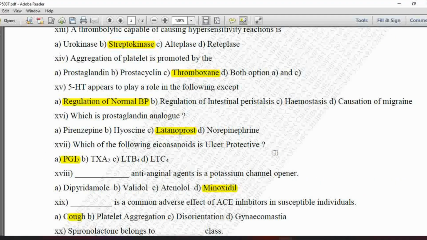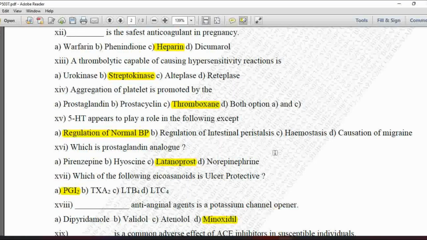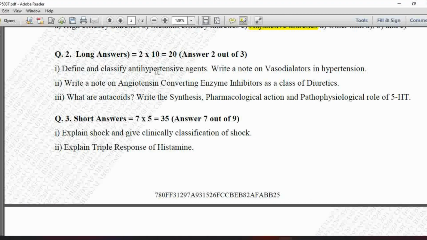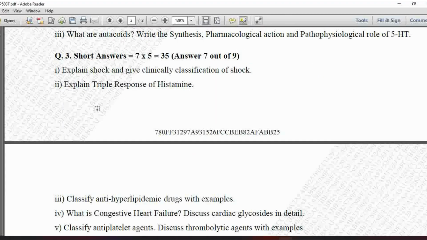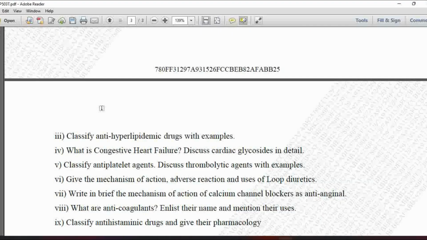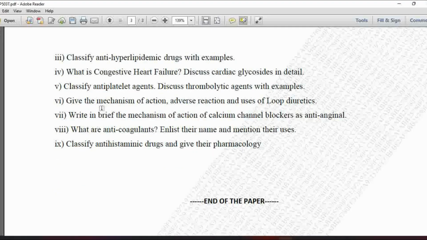So in this way we have discussed the MCQs of this question paper, pharmacology 2. If you want to see the complete paper of this examination, so this is the complete paper. Three long answer questions are given, and short answer questions are also given over here. You can see these questions. So this is the complete paper of your pharmacology 2 for summer examination 2022.